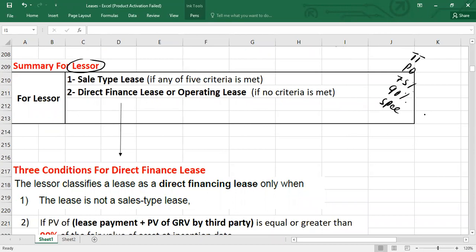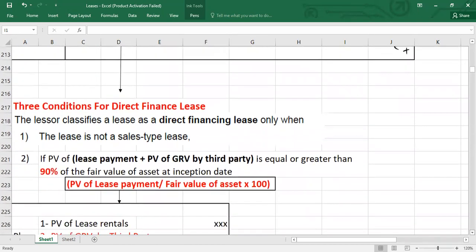If any one criteria is met, any one of the five, we will say it is a sale type lease. But for example, if there is no TT, no purchase option, no 75% test, no 90% test, no specialized asset, then this is going to be a direct finance lease or operating lease. So this is how you will decide, because here we have a complexity, and please make sure, guys, you understand whatever I'm going to explain here.